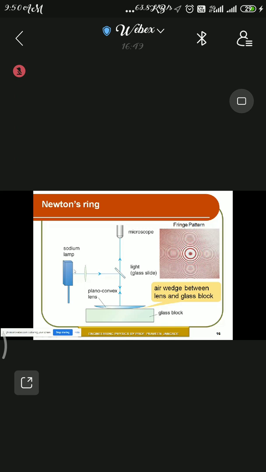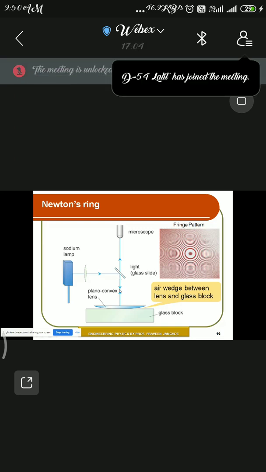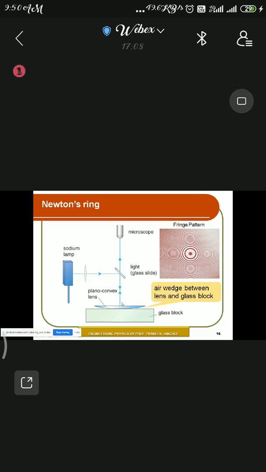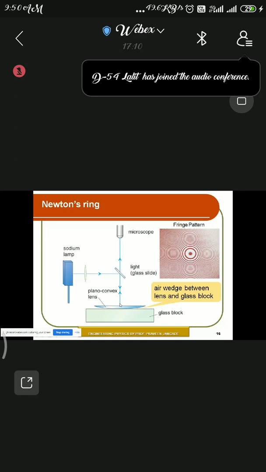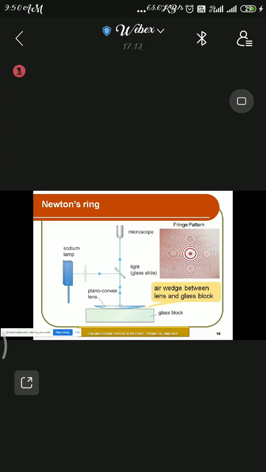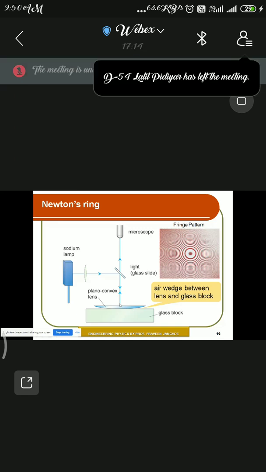Once this parallel beam of light is incident on the glass slide, it partially reflects the light and also transmits. You can see the reflection arrow is in a downward direction, and once it reflects it is incident on the plano-convex lens. It should be incident perpendicularly, that is, normally.